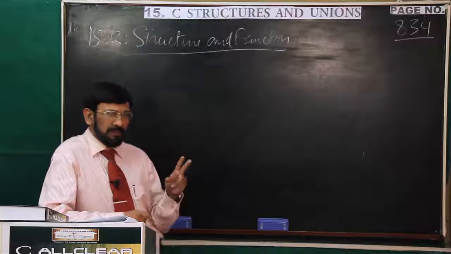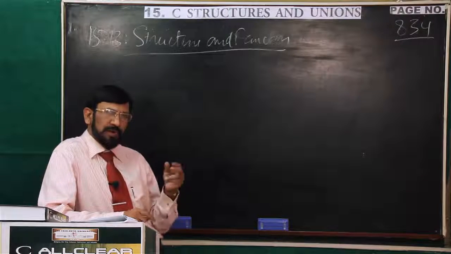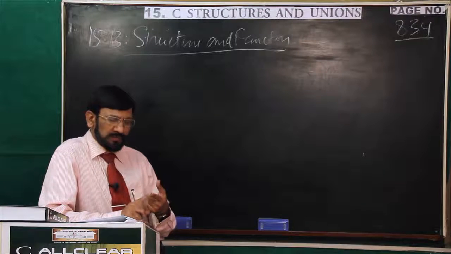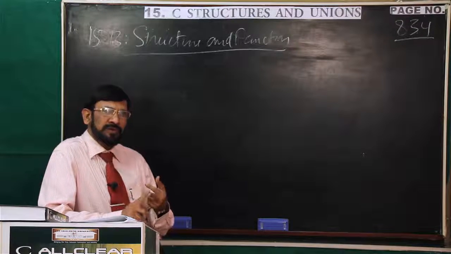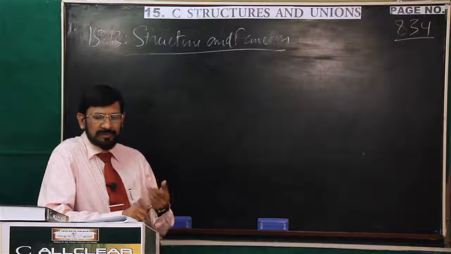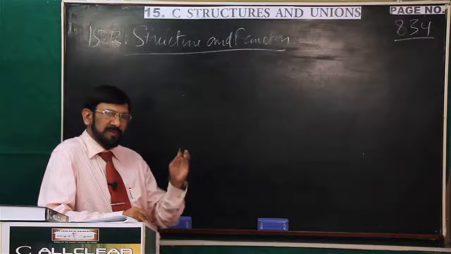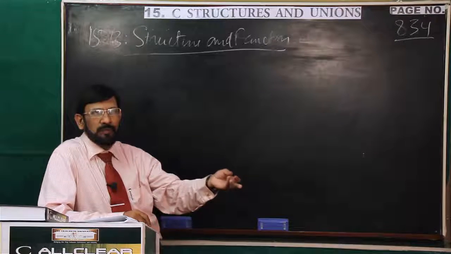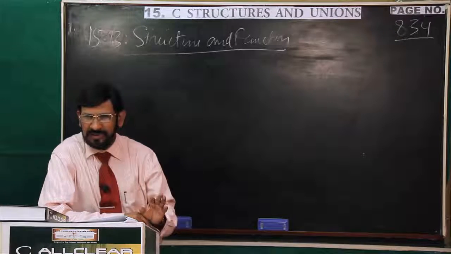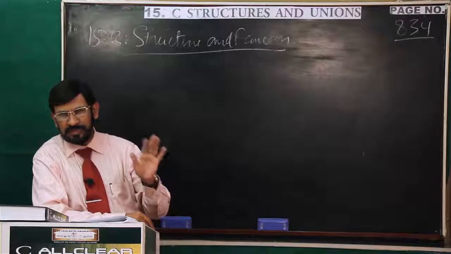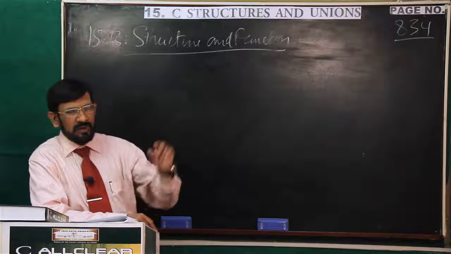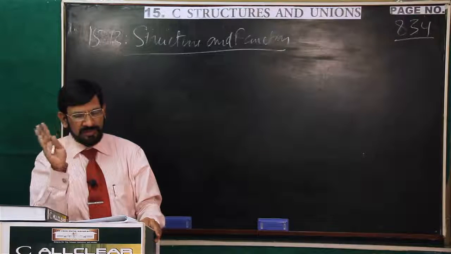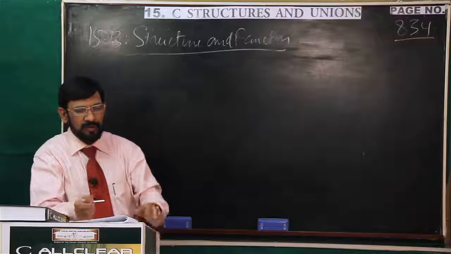Here already I explained to you, any element can be passed through a function in two ways. The first one is by value, second one is by address. In this case, let us pass a structure variable by value. Here one thing, syntaxes are similar. Ordinary variable is small, structure variable is big, but small or big, syntax is the same. That point you have to grasp.